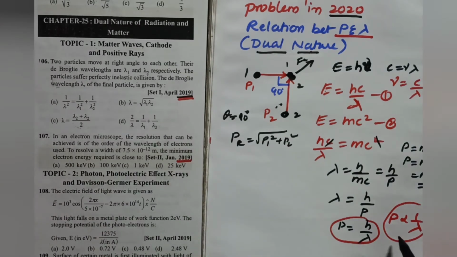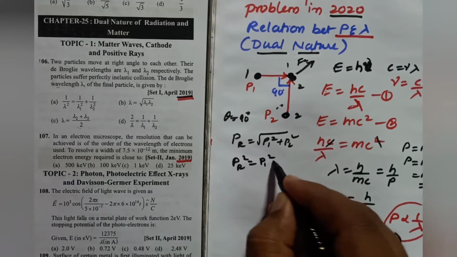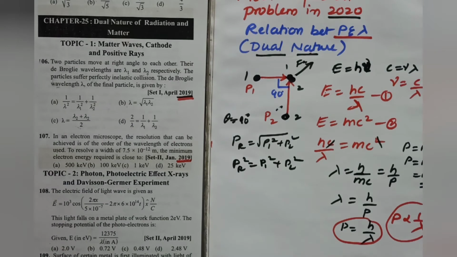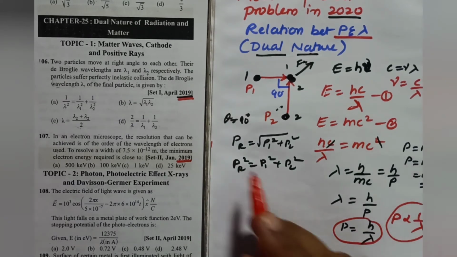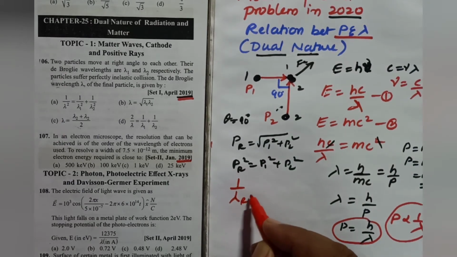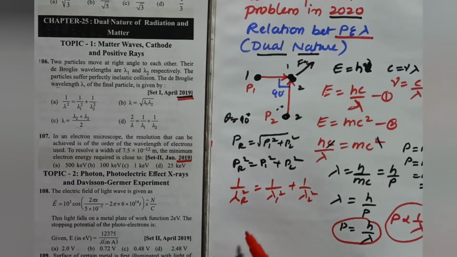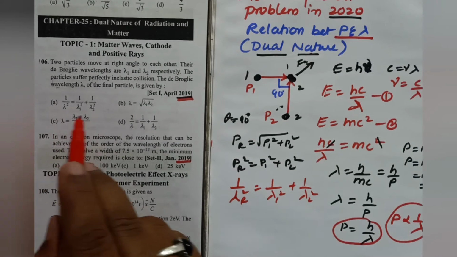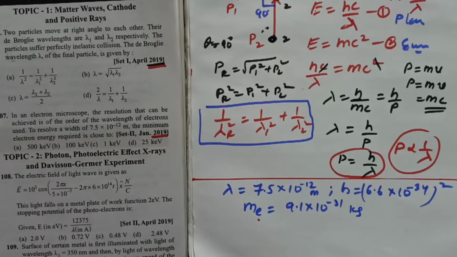You also know that momentum is inversely proportional to lambda. So now I can write pr square is equal to p1 square plus p2 square. That's it, you got the answer. Since p is inversely proportional to lambda, you can write this as 1 by lambda resultant whole square is equal to 1 by lambda 1 square plus 1 by lambda 2 square. This is the main formula which you have to remember. So the answer is 1 by lambda resultant square is equal to 1 by lambda 1 square plus 1 by lambda 2 square.